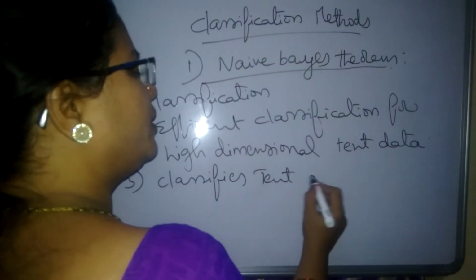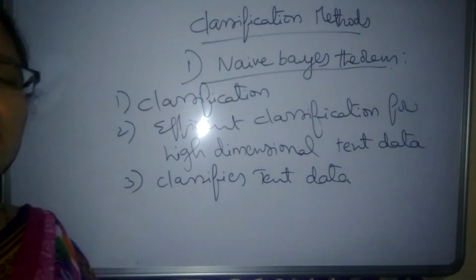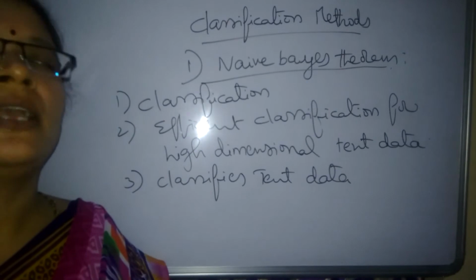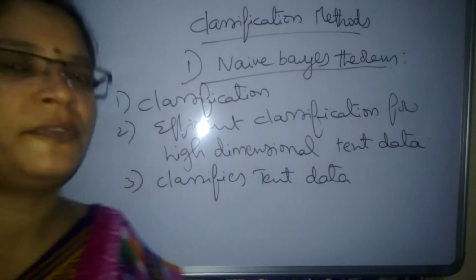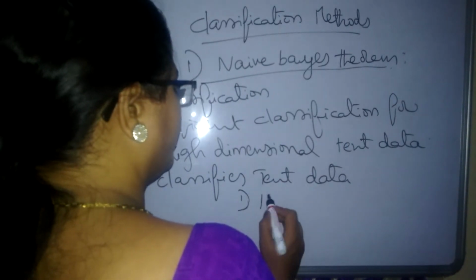What are the various text data that we have? For example, sentiment analysis is one example for text classification, and the second one is classification of articles, classification of documents. All these are various examples.